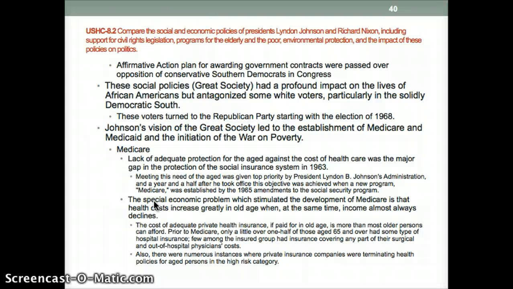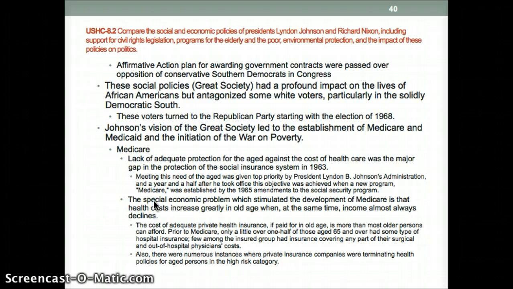Johnson's vision is what's called the Great Society. Sometimes it's also known as the War on Poverty, and that led to the establishment of Medicare and Medicaid. And really, Obama's kind of in the same line between Johnson and FDR, very similar policies.